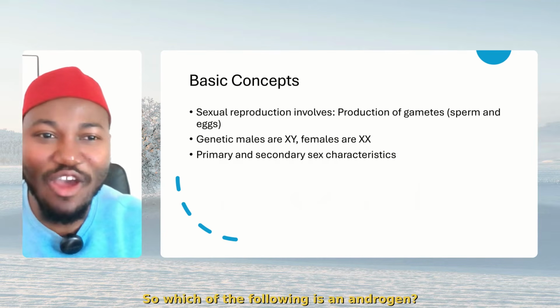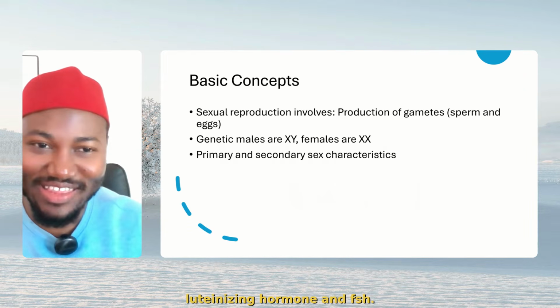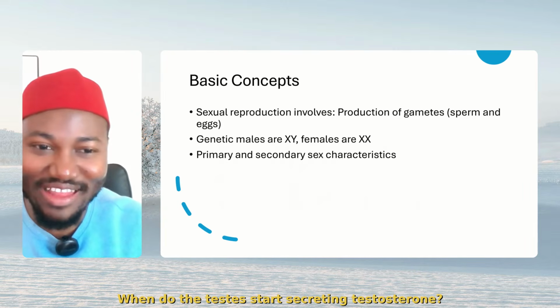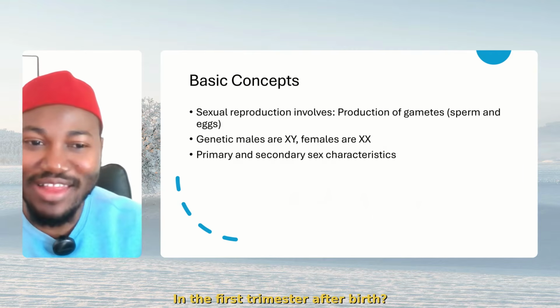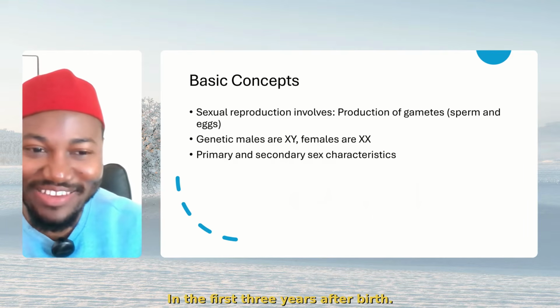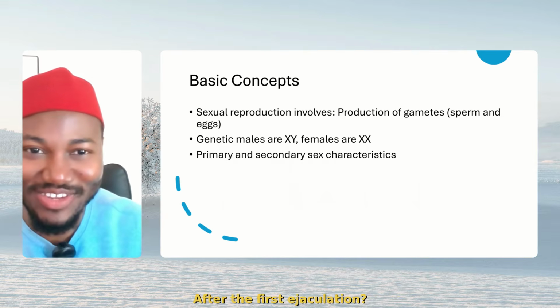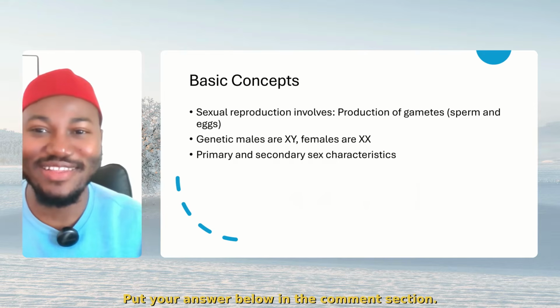So, which of the following is an androgen? Estrogen, progesterone, testosterone, luteinizing hormone, and FSH. Which one is an androgen? When do the testes start secreting testosterone? Is it in the first trimester of the fetal development? In the first trimester after birth? In the first 3 years after birth? In the first 3 years of adolescence after the first ejaculation? I want you to tell me. Put your answer below in the comment section.